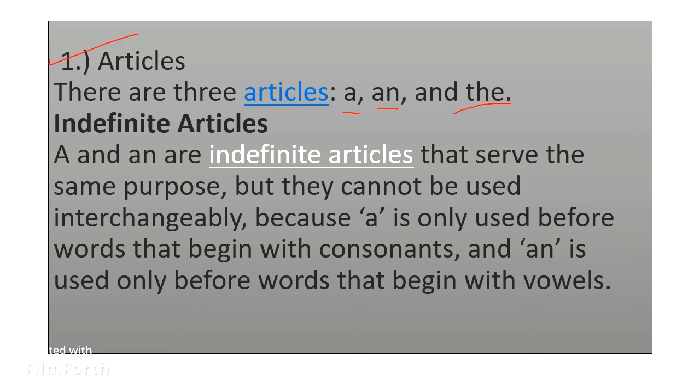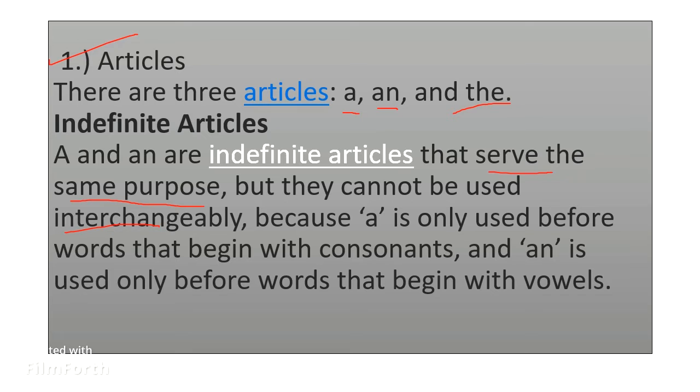Now you might be thinking that this sentence may have a difference. A and an are indefinite articles that serve the same purpose, but they cannot be used interchangeably. If you're a basic learner, you may not know the meaning of interchangeably. It means putting an in place of a, or a in place of an. You are just changing it. Now, the reason.